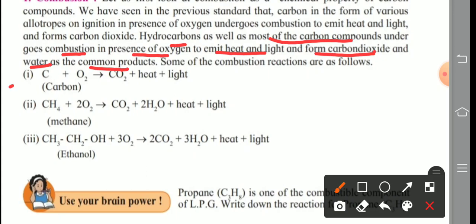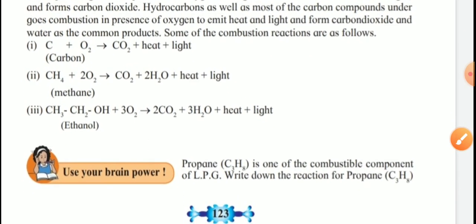Now see, first reaction, carbon combined with oxygen. So what is formed? Carbon dioxide, heat and light. CH4 means methane. Methane is burned in air, means it reacts with oxygen to form carbon dioxide in gaseous state, water in gaseous state, heat and light. And the third one, CH3CH2OH means ethanol is burned in air, means combined with oxygen, it also forms carbon dioxide, 2 molecules, 3 water molecules for balancing purpose, and heat and light is obtained in all these three reactions. Clear?